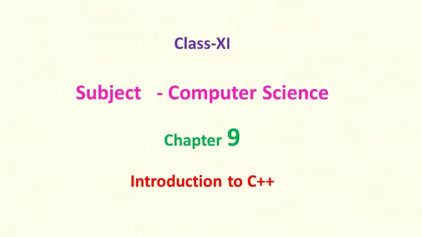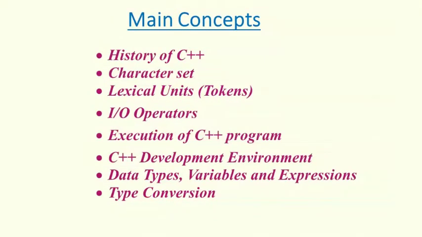Hello students, now let's start our new chapter. Chapter 9, Introduction to C++. The main concepts you are going to learn in this chapter: history of C++, character set, lexical units which are known as tokens, IO operators, execution of C++ program, C++ development environment, data types, variables and expressions, data type conversions.